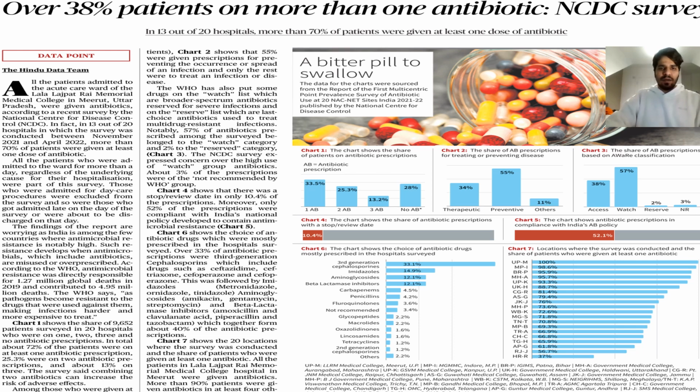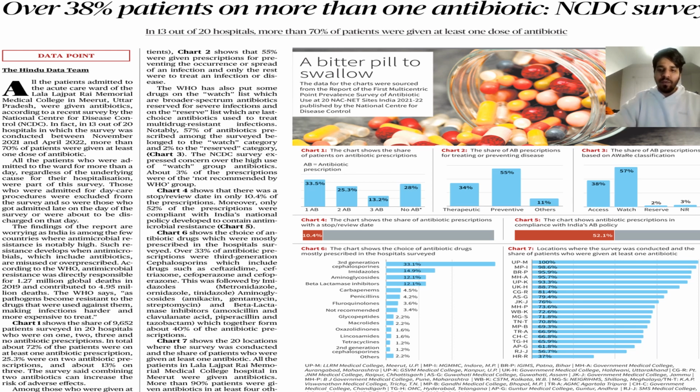Because of time constraints, and it's already been 31 minutes, I'm going to leave these things for you to read, because they contain only data. The data relates to how in India there has been indiscriminate use of steroids, medicines, and prescriptions, even prescriptions of medicines not allowed by WHO standards, but doctors prescribe them. So kindly read this article in The Hindu.